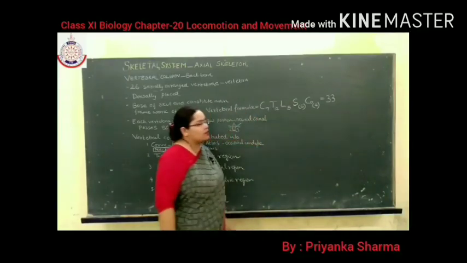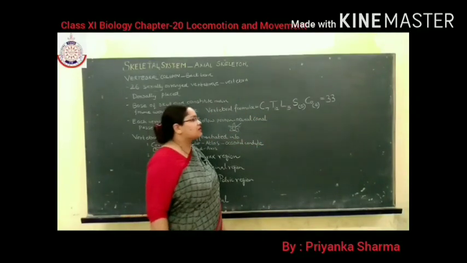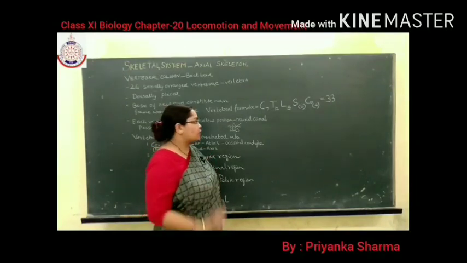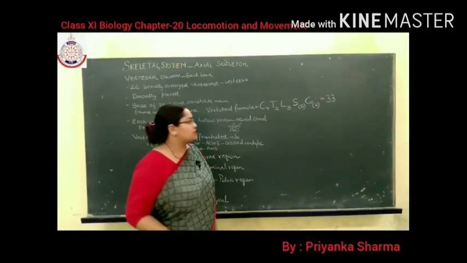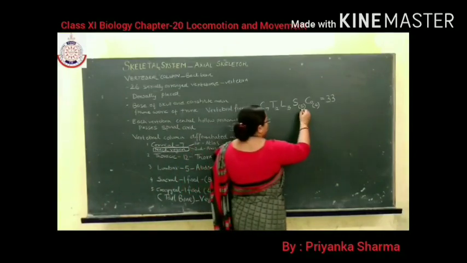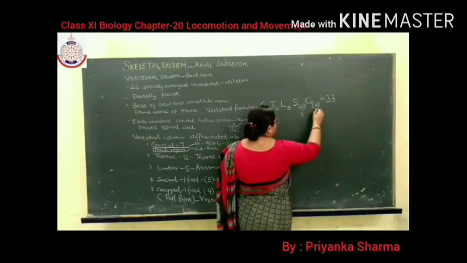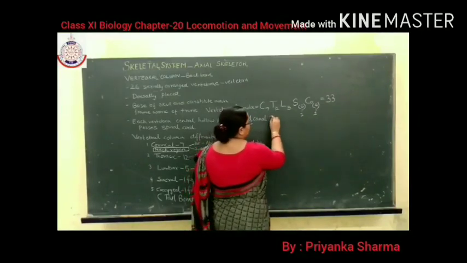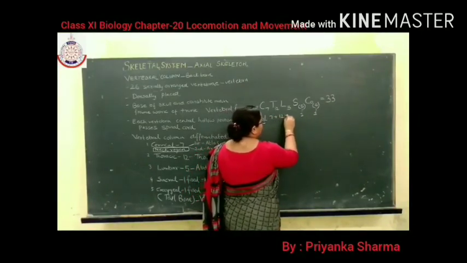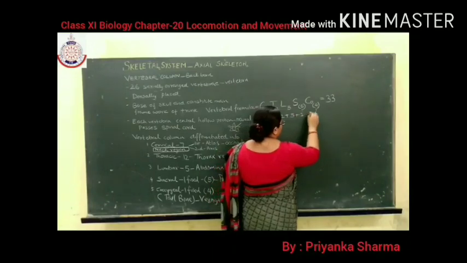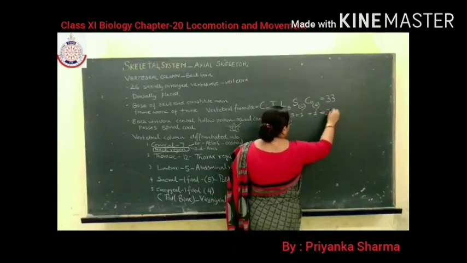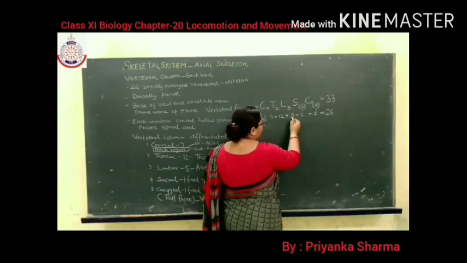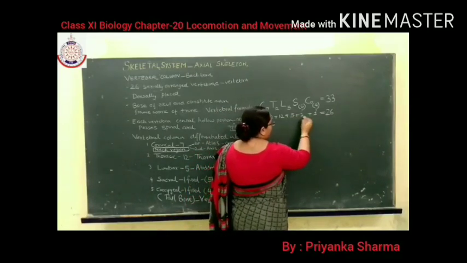They have given the number 33 in the beginning also, but we will go according to NCERT. In NCERT, 26 is given. Why 26? Because they count the fused ones as a single vertebra. So it will be 7 plus 12 plus 5 plus 1 plus 1 equals 26. 7 plus 12, 19, plus 5, 24, 25, 26.